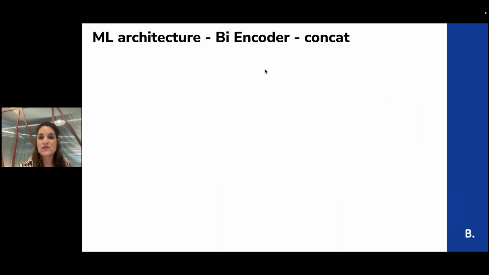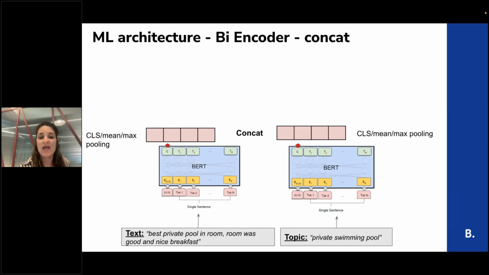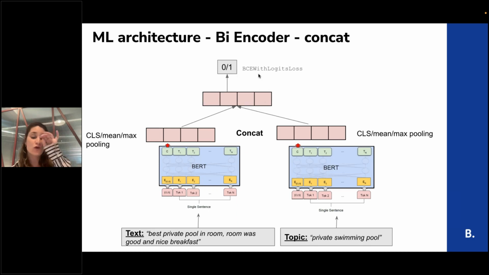Another option is to use concatenation. We have the same biencoder, with the same options to get an embedding for the text and the topic: CLS, min and max pooling. Then we take these two embeddings, concatenate them, and have a separate feed-forward layer on top of this concatenation with binary cross entropy loss. Then we predict 0 or 1, whether this topic is relevant to the text or not.